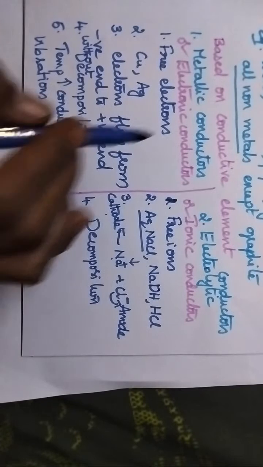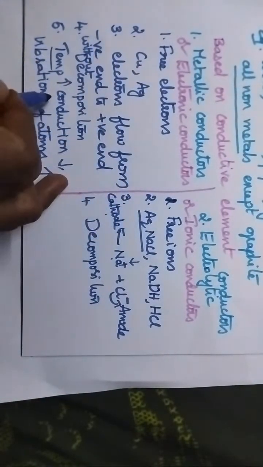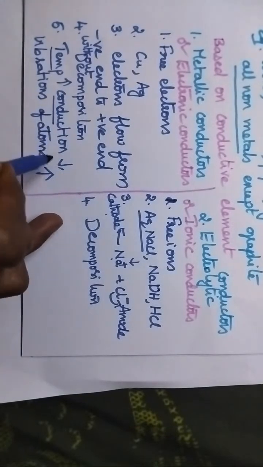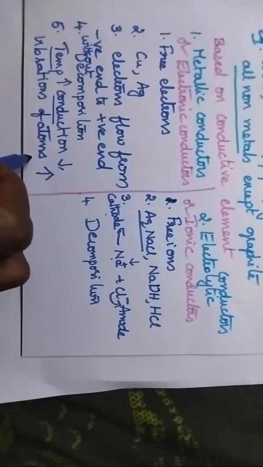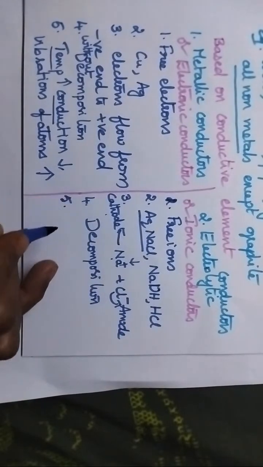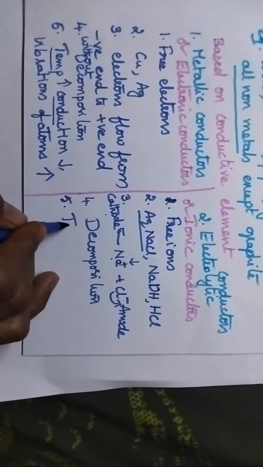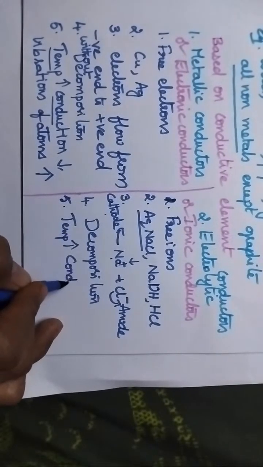In the case of metallic conductors, as the temperature increases, the conduction decreases. Why? As the temperature increases, the vibrations of atoms increase and hence the conduction decreases. But coming to the electrolytic conductors, as the temperature increases, the conduction increases.